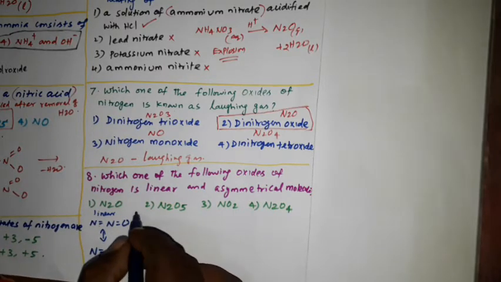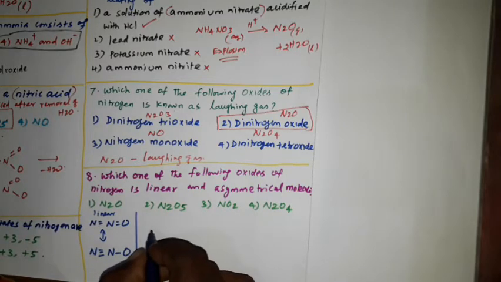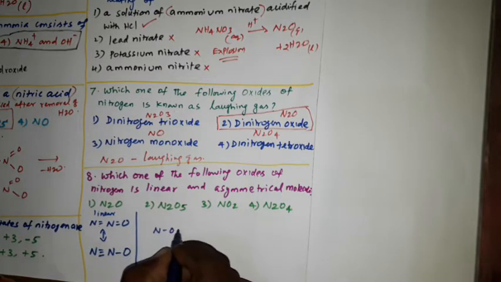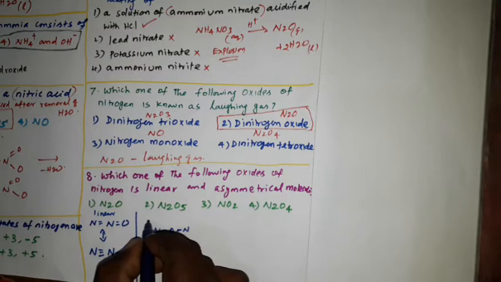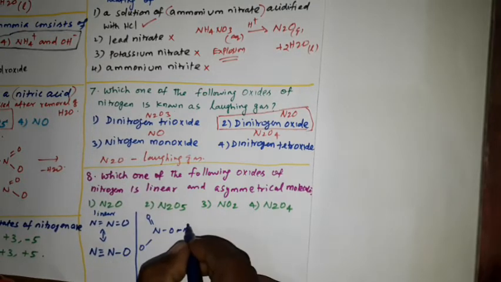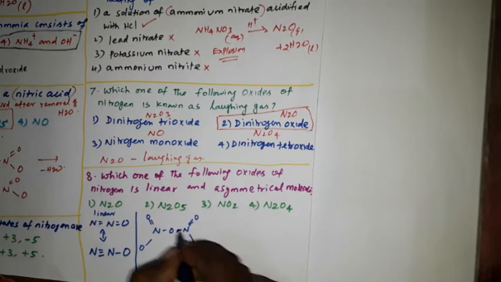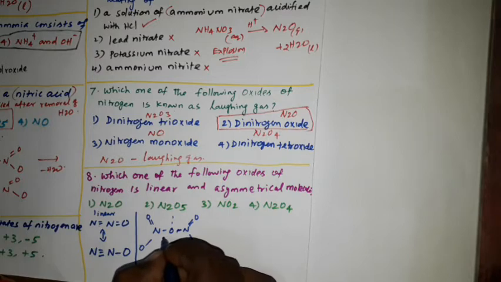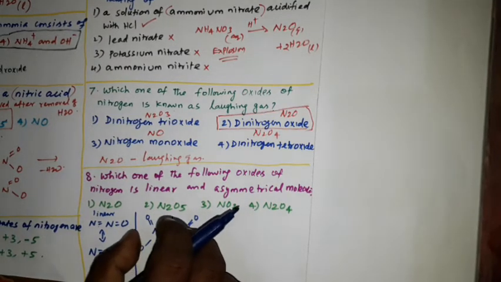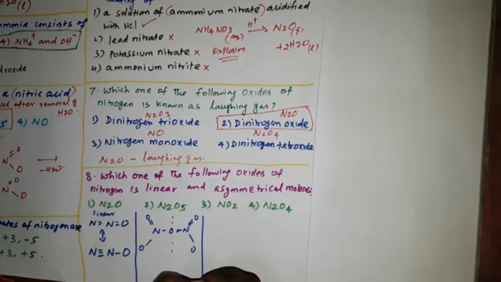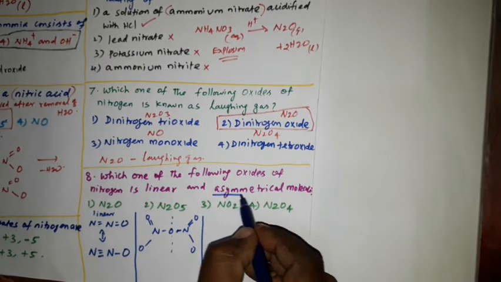Then N2O5, that structure is N O N, double bond O, here O. So it has symmetry. It is not angular, it is linear, but it is a symmetrical structure. But in the question it is asked asymmetrical structure.